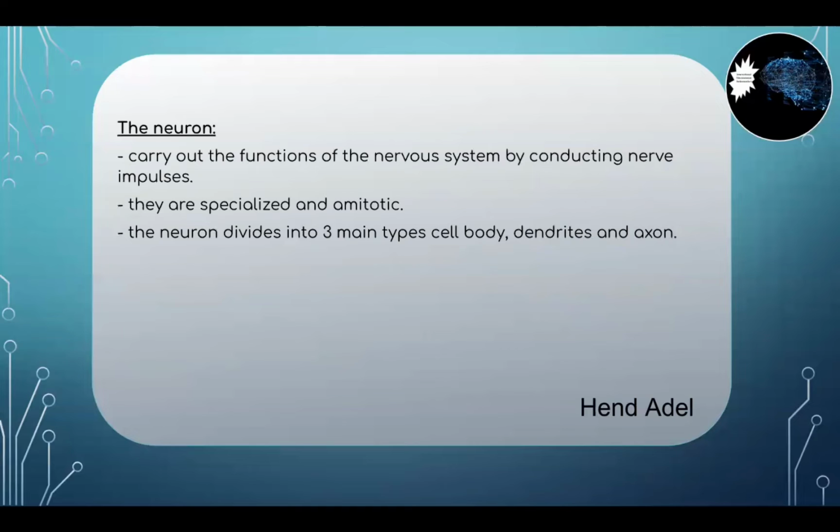Let's delve deeper and understand the function and characteristics of neurons and neuroglia. Let's begin with the neuron. As mentioned before, a neuron is the powerhouse of the nervous system, carrying out several functions within the nervous system. As mentioned earlier, the major role of the neuron is to carry information in the form of nerve impulses and then transmit it to different parts of the body.